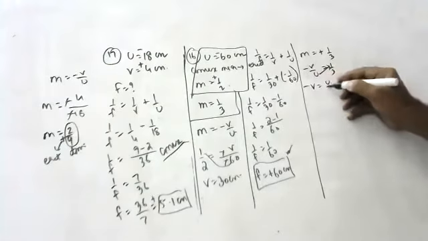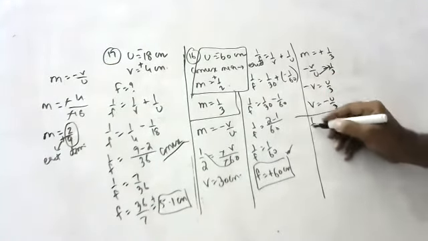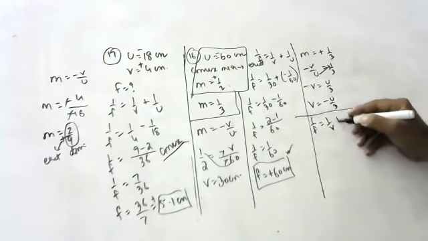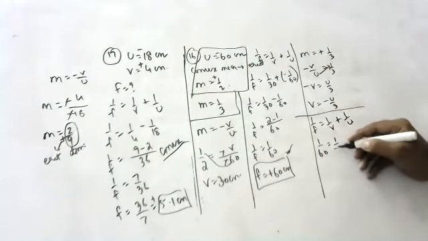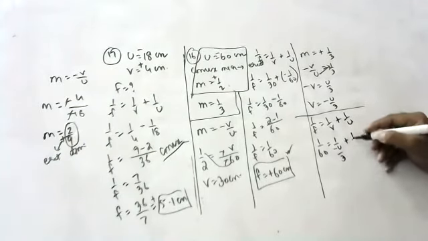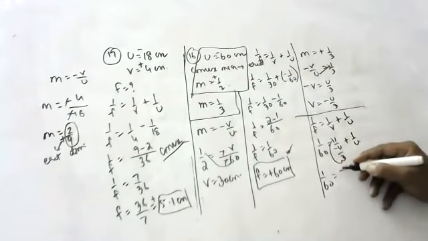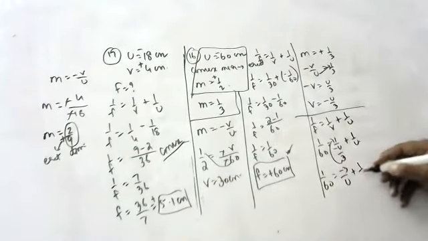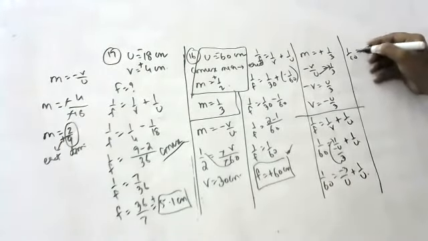Minus V is equal to U by 3. 1 by F is equal to 1 by V plus 1 by U. 1 by 60 is equal to 1 by minus U by 3 plus 1 by U. 1 by 60 is equal to minus 3 by U plus 1 by U. 1 by 60 is equal to minus 2 by U.